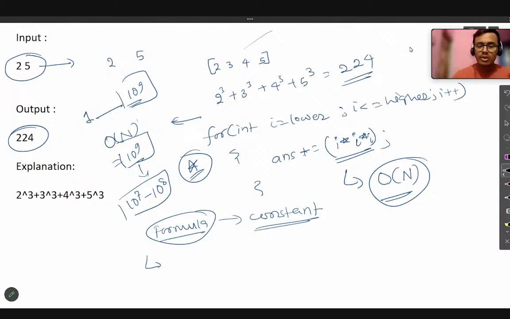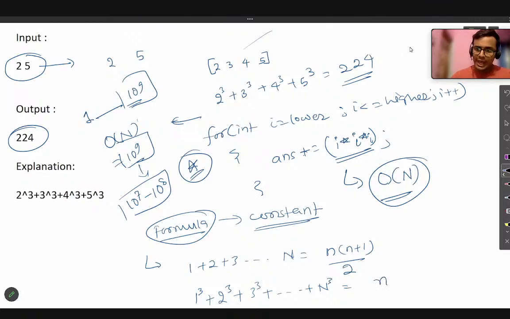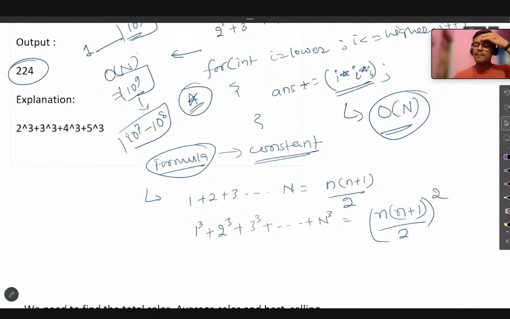Now you can see here, guys, what is the formula? You would have known that the sum of the first n natural numbers, 1 plus 2 plus 3 till n, would be nothing but n into n plus 1 by 2. In the same way, if we take the sum of cubes of the first n natural numbers, the formula comes as, anyone knows? It is n into n plus 1 by 2, whole square. So this is the formula, okay? You should know this formula. Only then will you be able to solve this question in constant time complexity. So we are going to use this formula.